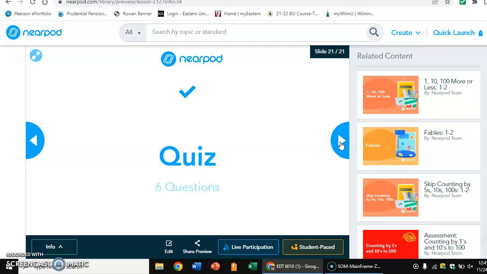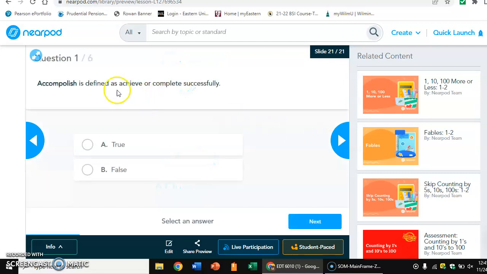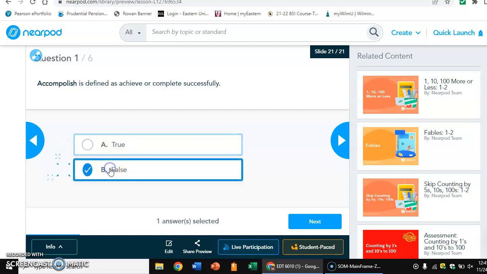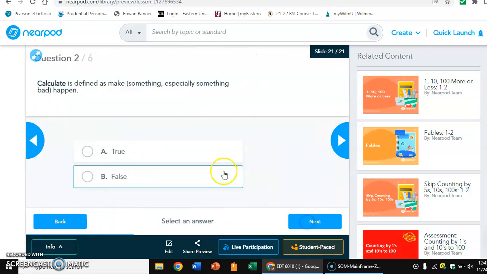The next thing you're going to do is take the quiz, okay? Now the quiz is going to be a true-false feature. You're simply going to read the example above. For example, accomplish is defined as achieve or complete successfully. If you thought it was true, you would select true. If you thought it was false, you would simply select false and then click next, okay? When you click next, it's going to bring you to the next question. There are a total of 6 questions, okay? We're going to answer all these questions.